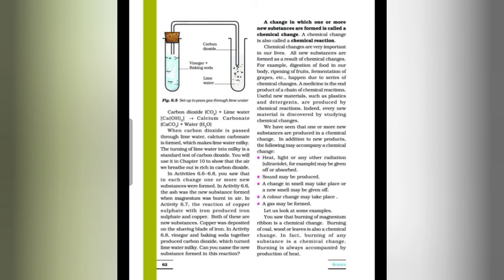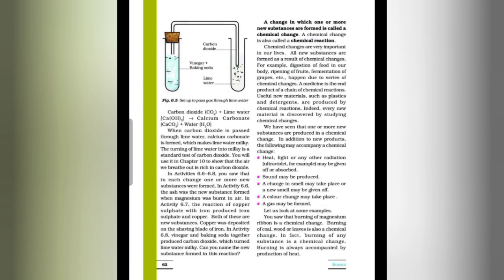Sound may be produced, a change in smell may take place or a new smell may be given off, a color change may take place, and a gas may be formed. So let us look at some examples. You saw that burning of magnesium ribbon is a chemical change. Burning of coal, wood or leaves is also a chemical change. In fact, burning of any substance is a chemical change. Burning is always accompanied by production of heat.